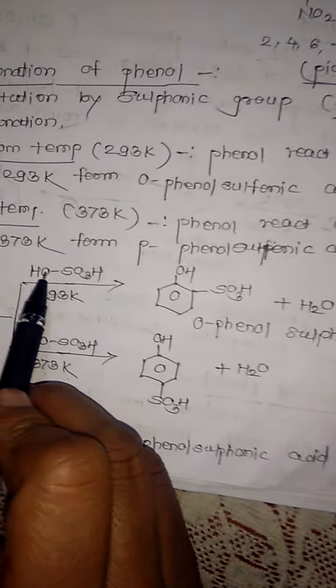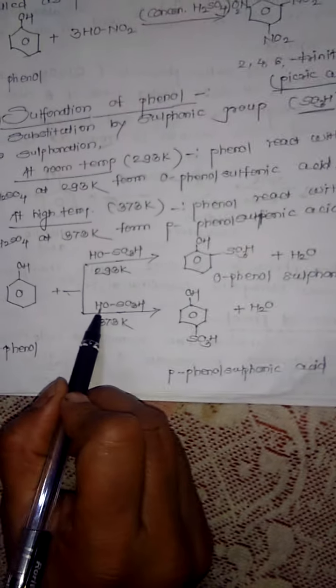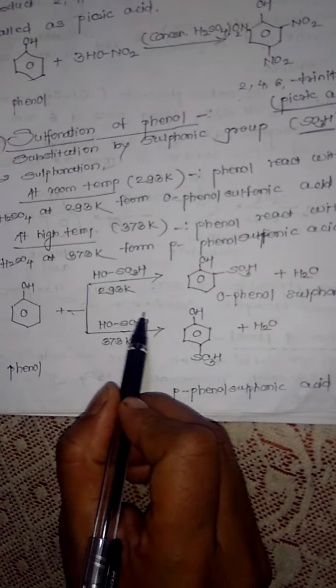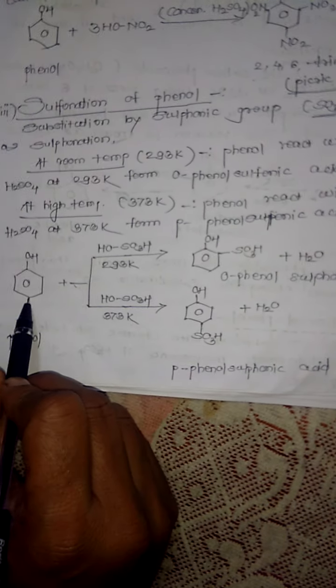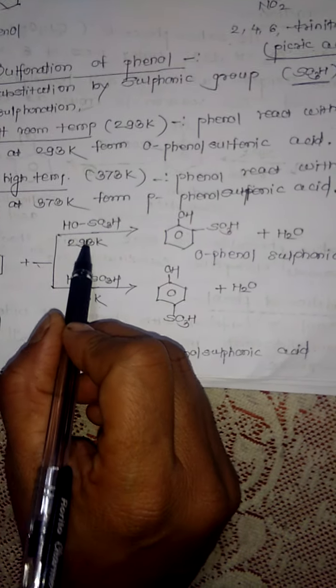H2SO4 is fragmented as HOSO3H; this H and this OH form water. Similarly, when the second product forms, here H and this OH form H2O, and the SO3H group, that is the sulfonic group, is substituted here. So with the two different temperatures, two different products are formed.